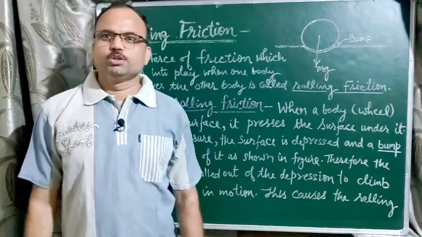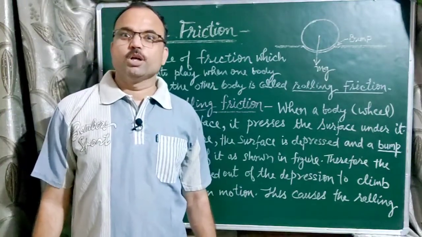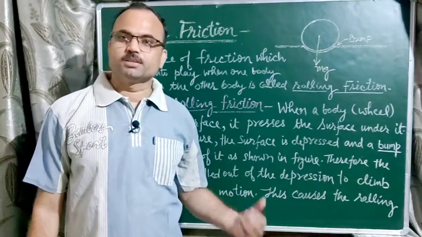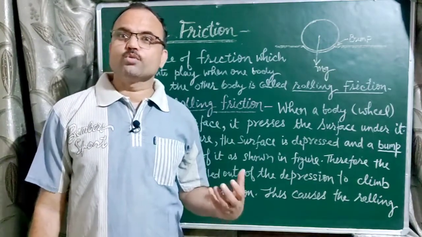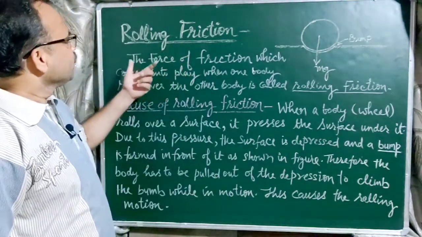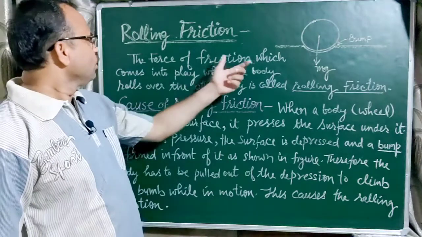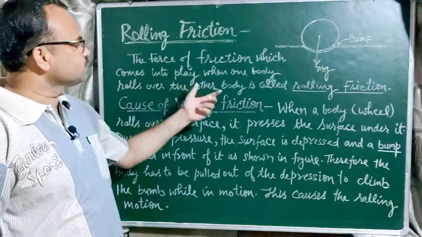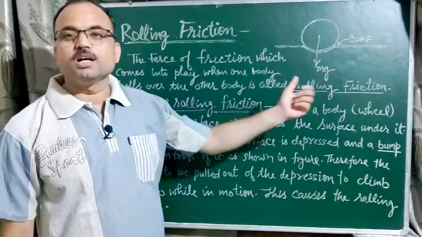Good morning, students. Today I am going to explain rolling friction. What is rolling friction? How does it take place? And what is the cause of rolling friction? Rolling friction is a force of friction which comes into play when one body rolls over the surface of another body.